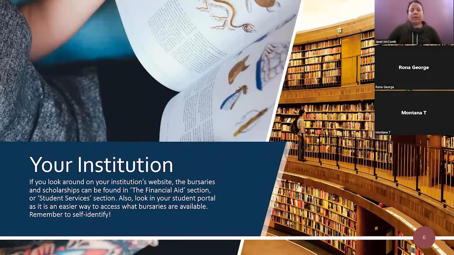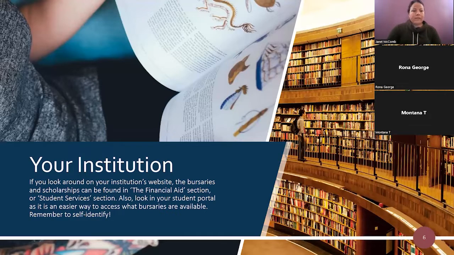Also, you'll be put onto the school's mailing list, specifically with the Indigenous Student Center, and they will send you updates and notifications of what's going on in their student center. For example, Algonquin College will notify you of luncheons that are going on, and workshops like a moccasin making workshop. It's great to network with some of the Indigenous students there as well. You can meet all kinds of people, and there's also an elder in-house. So if you needed to speak to an elder, they're there for you as well.